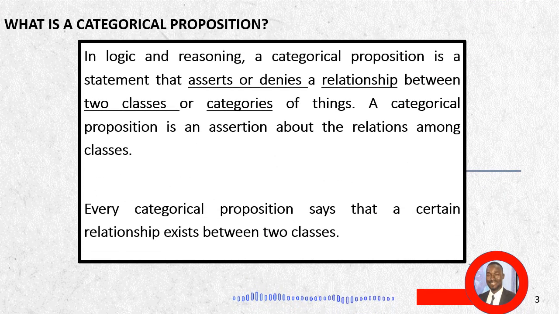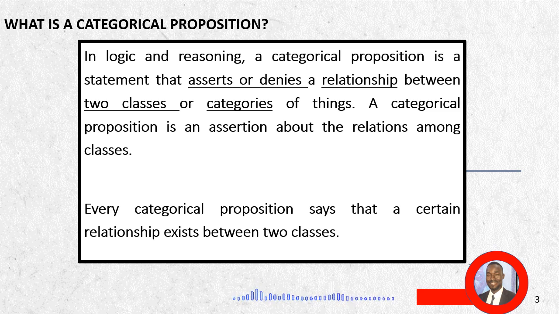If you recall in our definitions, we define the proposition as a statement that can either be true or false. It contains a subject, a predicate, and a copula. On the other hand, a categorical proposition is a statement that depicts the subject and predicate as classes of things and asserts or denies the relationship between the two classes or categories of things, or better put, of beings.